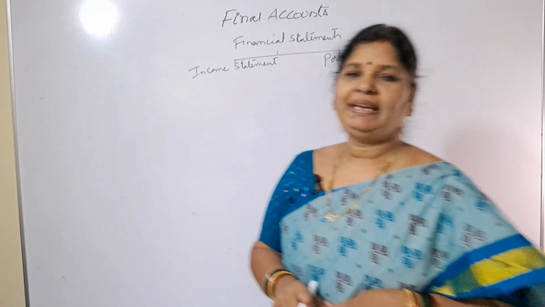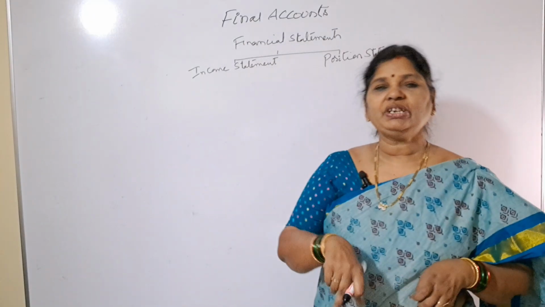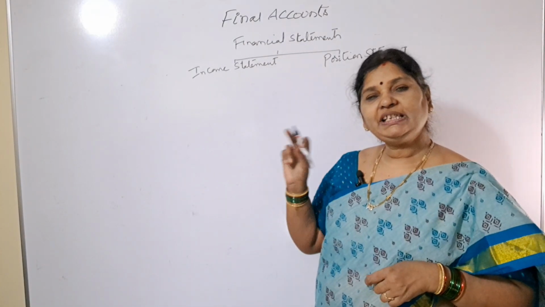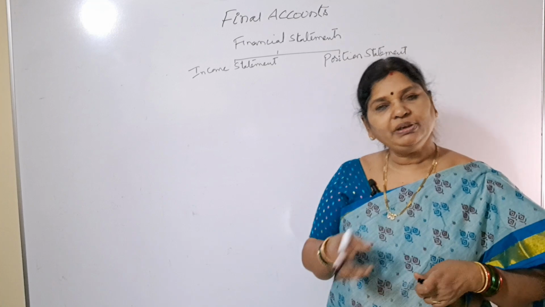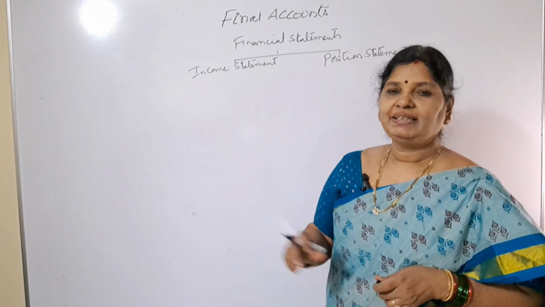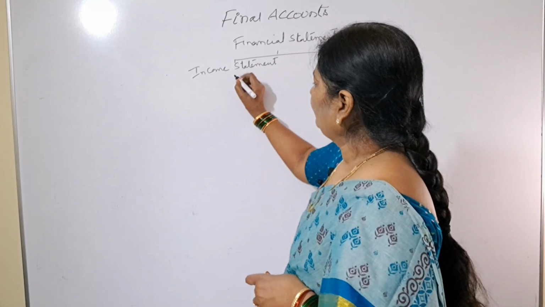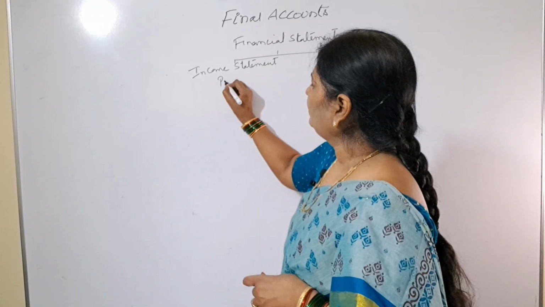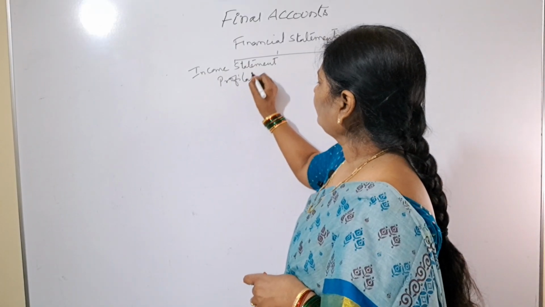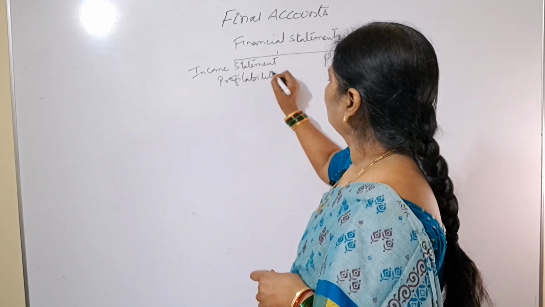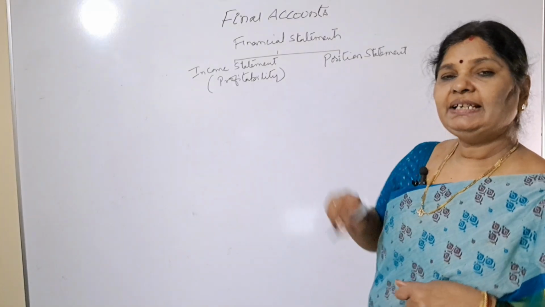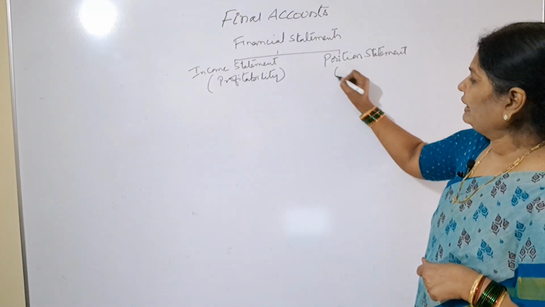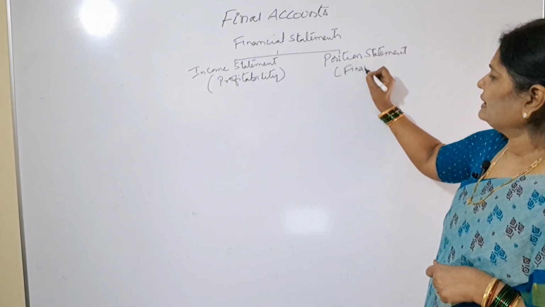What is income statement? Why is income statement prepared? Income statement is prepared to know the profitability of the business. And why is balance sheet prepared? To know the financial position of the business.